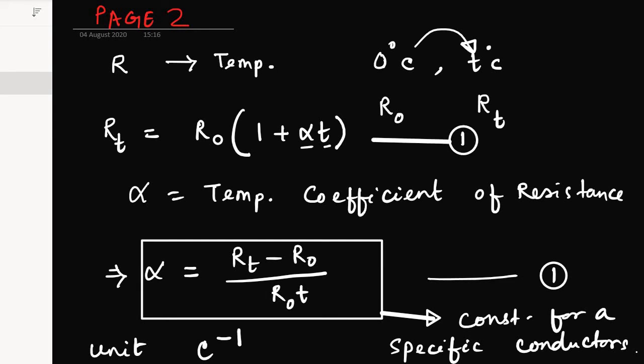This is the first formula we can write, and we derive the alpha value, which can be found out if we know the changes in resistance according to the temperature change. So you can simply notice that with the increase in temperature in conductors, the resistance increases, and by how much you can relate it and find out by these two formulas.